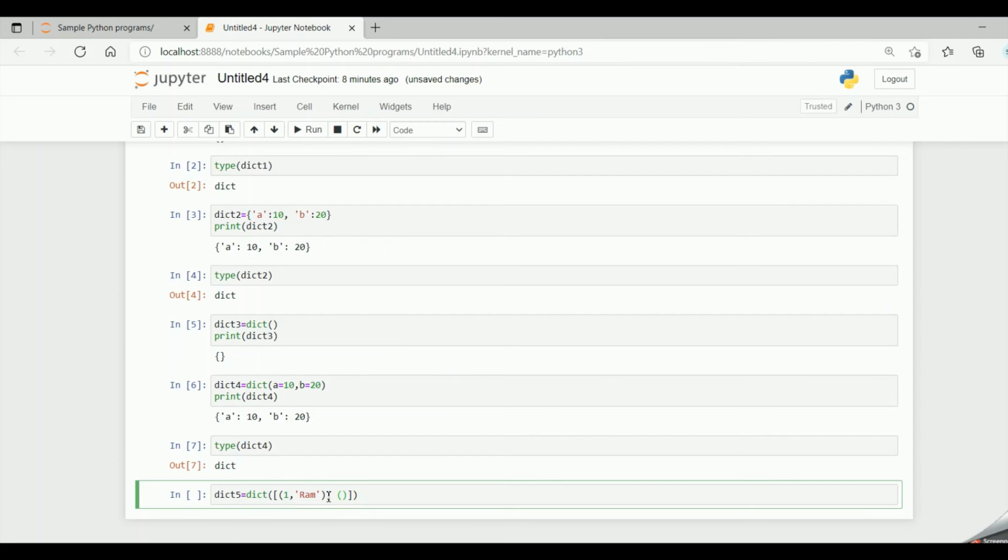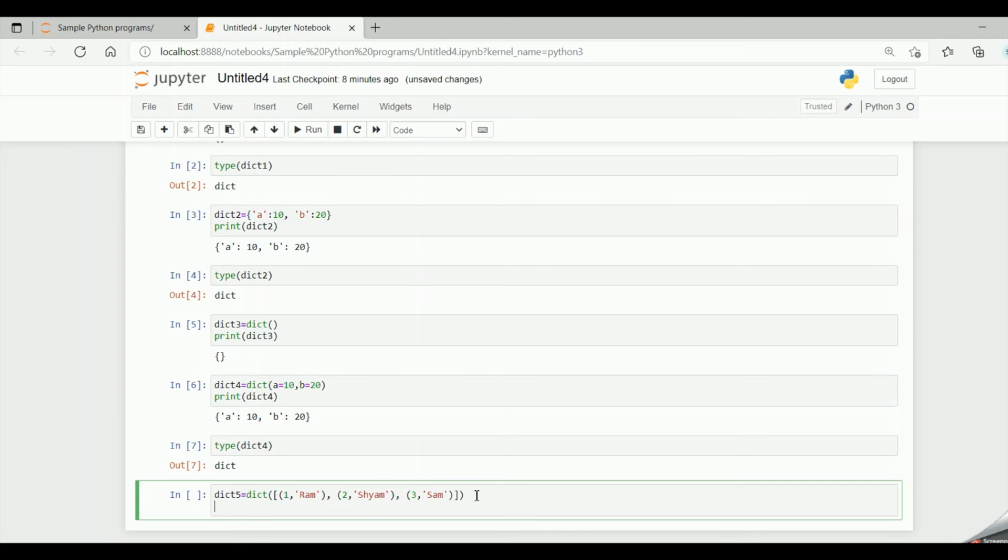In the second tuple I have 2 comma Shyam. In the third tuple I have 3 comma Sam. So here dict5 is of dictionary type, built from tuples having key-value pairs, and all the key-value pairs are enclosed within a list because it takes only one argument. It's a list of tuples.